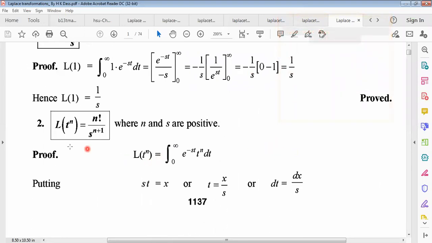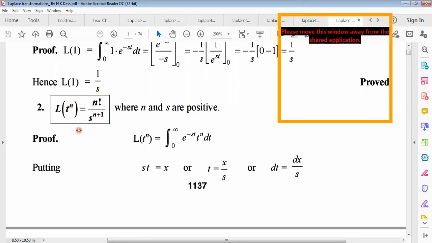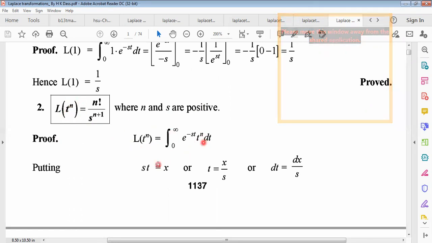Similarly, the second one: Laplace transformation of t to the power n equals n factorial divided by s to the power n plus 1, where n and s must be positive. Now we'll try to prove this basic formula. Laplace transformation of t to the power n will be the integral from 0 to infinity of e to the power minus st, and in place of f of t we put t to the power n, because f of t equals t to the power n.